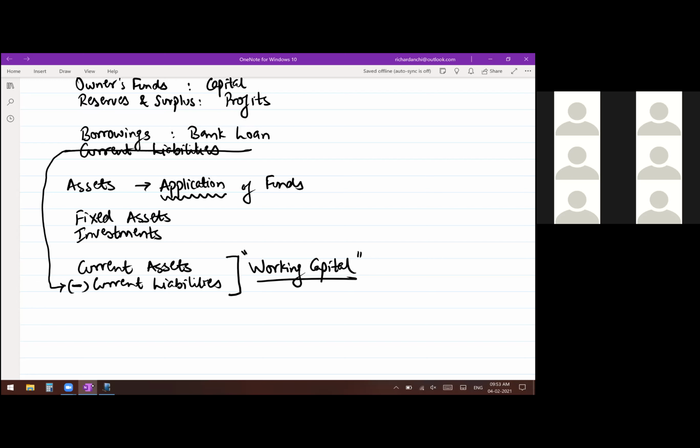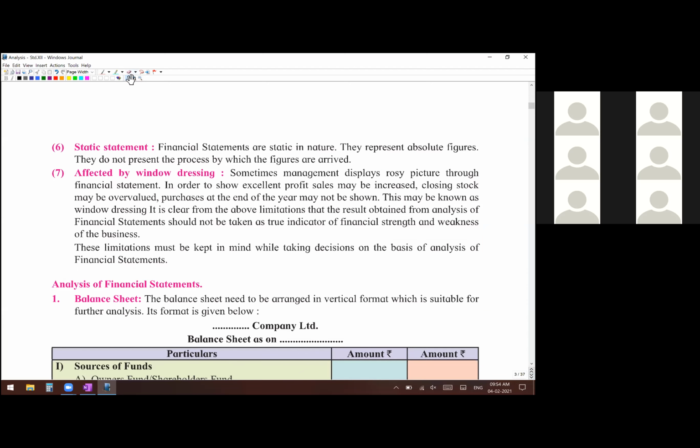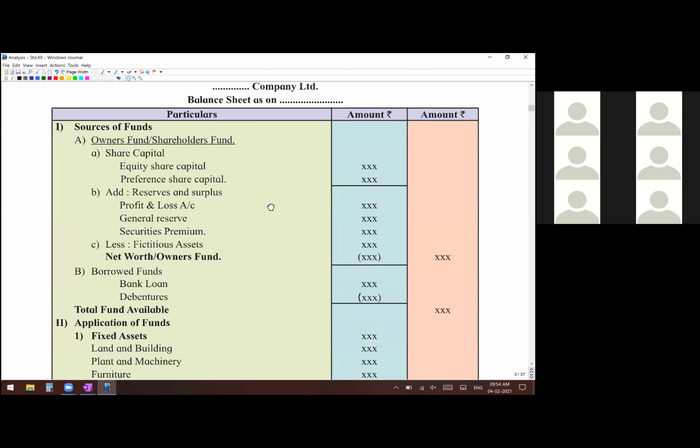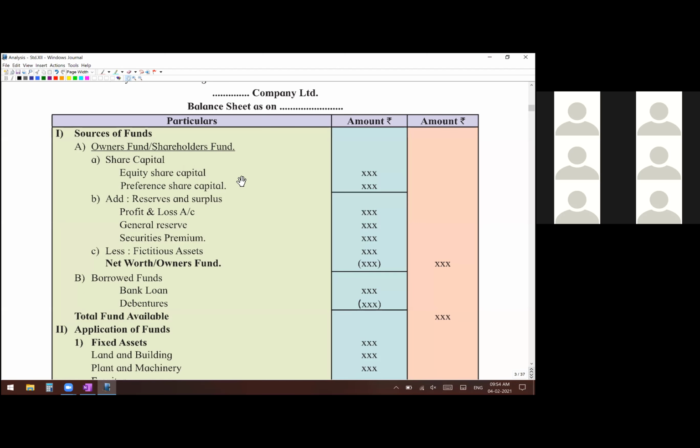Now we will go to the textbook and see how they have presented. It is more or less like this, but a more elaborate information is given there. We will see one by one. So what I want you to do is come to page 346, where the format of the vertical balance sheet is there. You can also look at it on the screen. There you will see Dash Company Limited balance sheet as on. Okay. Particulars and amount column, of course, that we had also drawn.